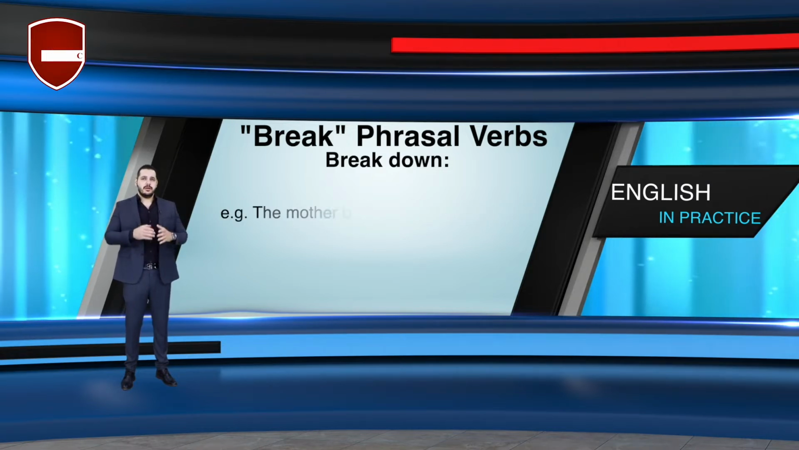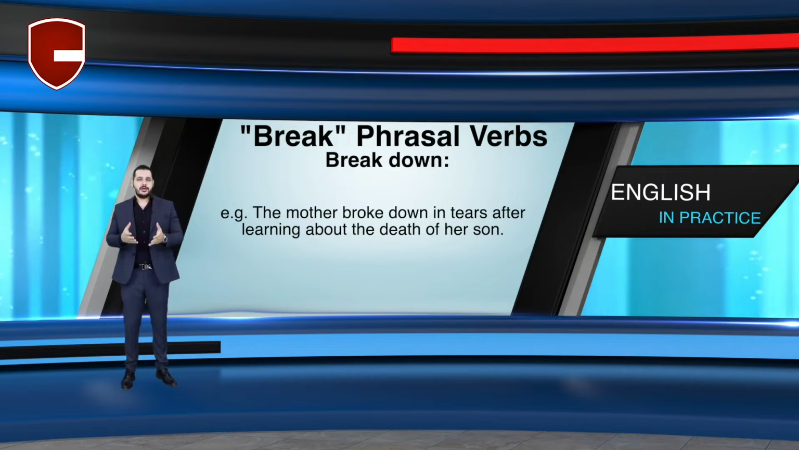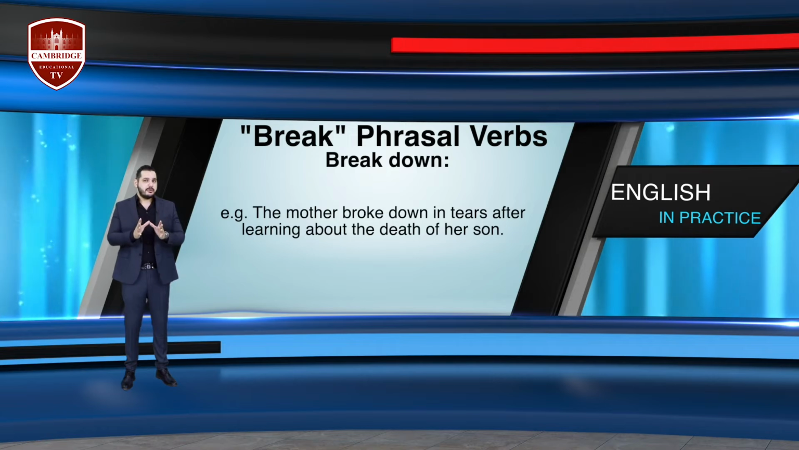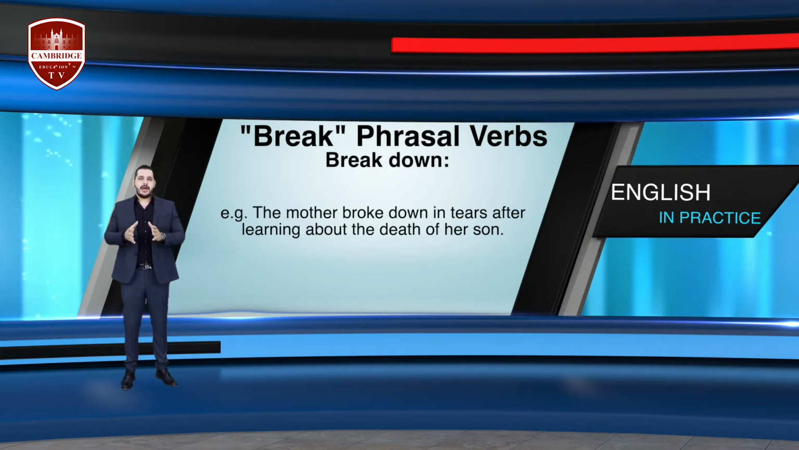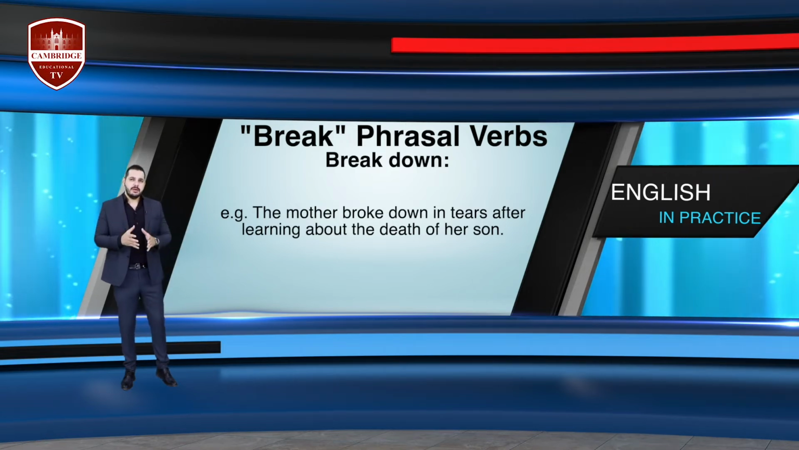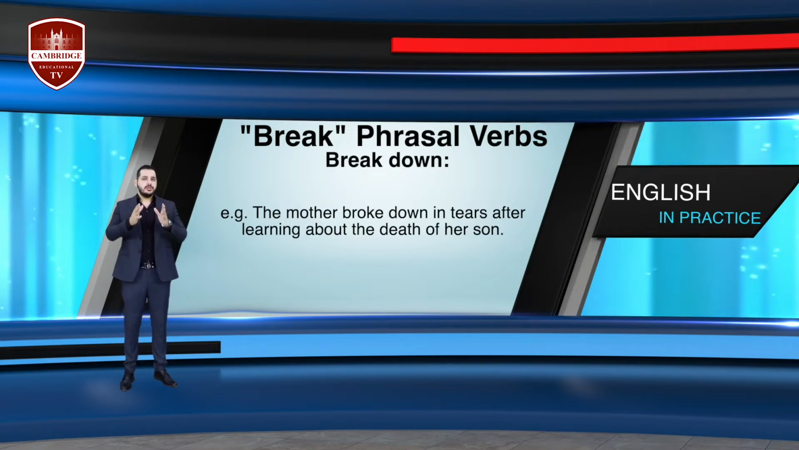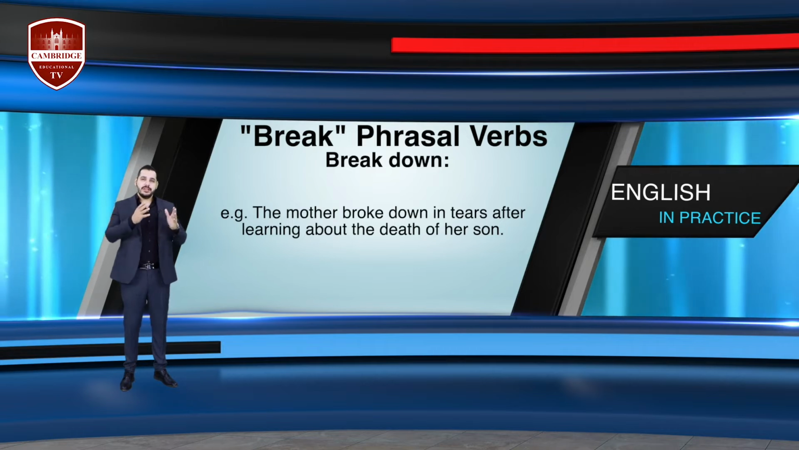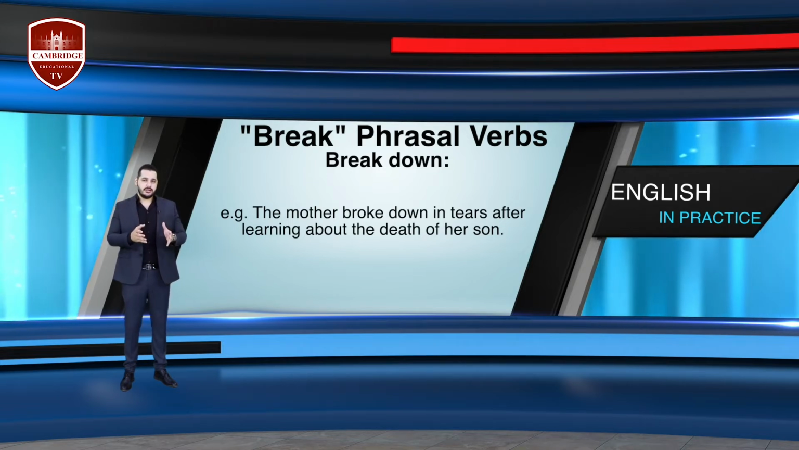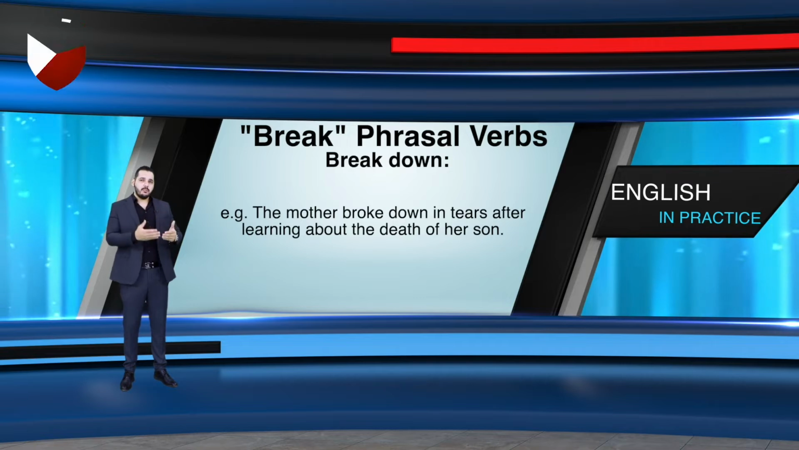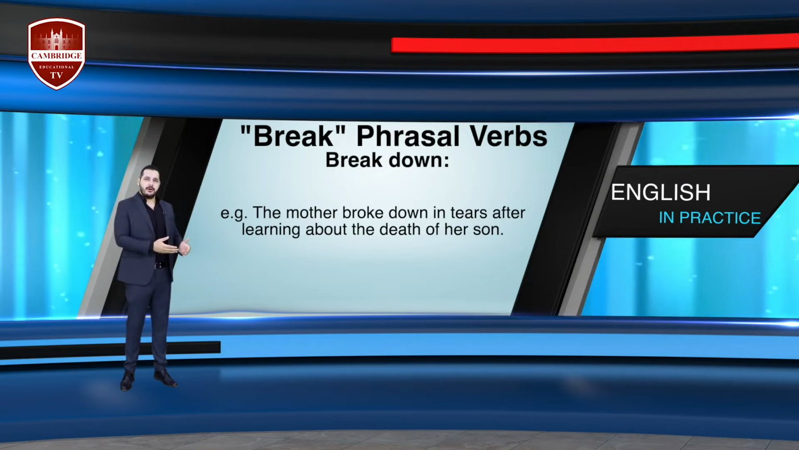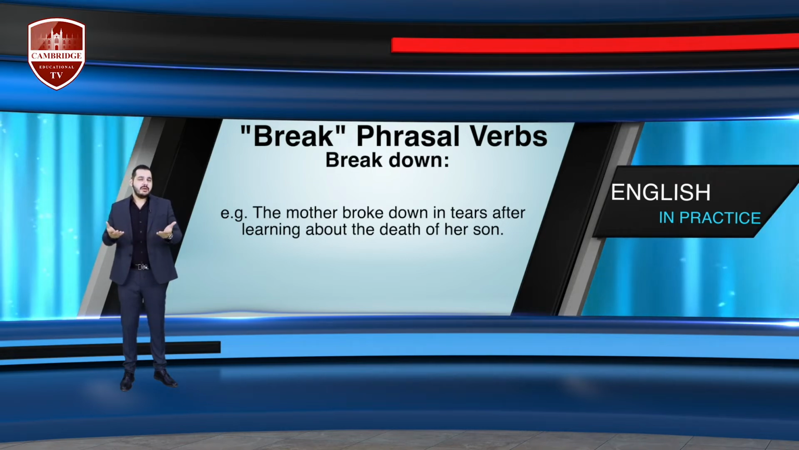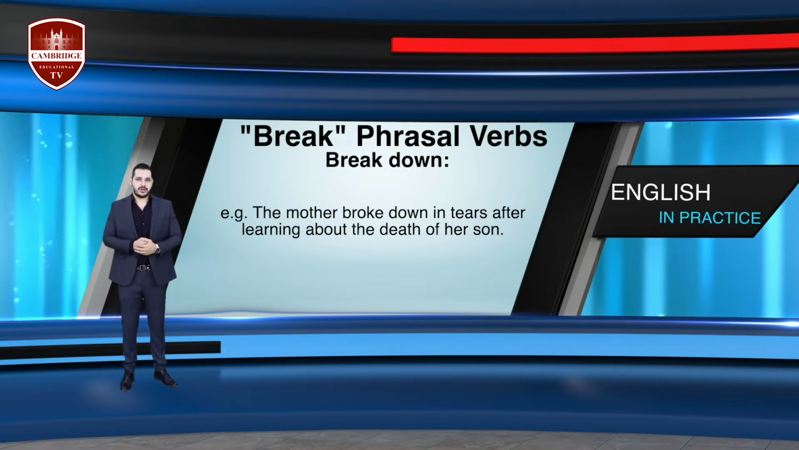In the second example, the mother broke down in tears after learning about the death of her son. In this example, the same phrasal verb, broke down or break down, has a totally different meaning. It means that the mother lost control of her emotions and started crying after she had been informed that her son died. So when I say a person breaks down, that means this person loses control of their emotions and maybe starts crying in a state of distress.